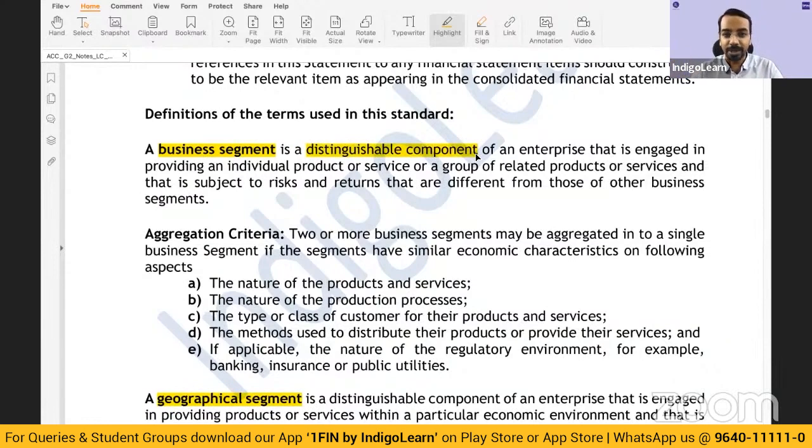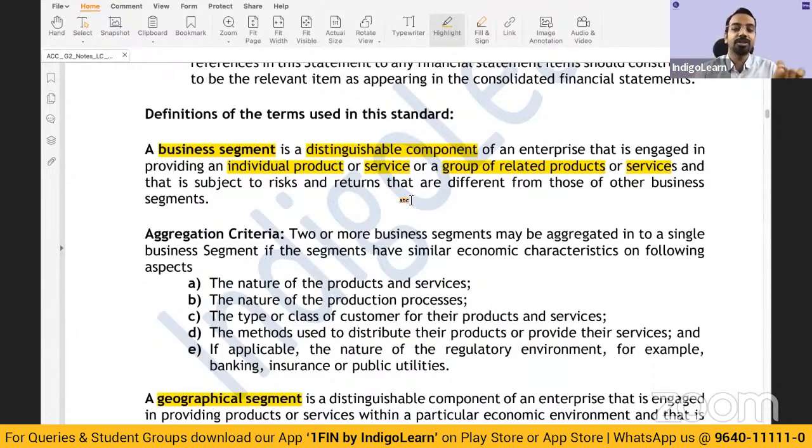So you can separate this component, or you can see this component separately, that is engaged in providing an individual product or service or group of related products or services. So basically, what are we looking at? A segment that is a component of the enterprise, which is providing a different product or group of products, service or services. As I gave you an example of ITC, FMCG is a different group of products. Cigarettes is a different group of products, right? That can be a business segment.